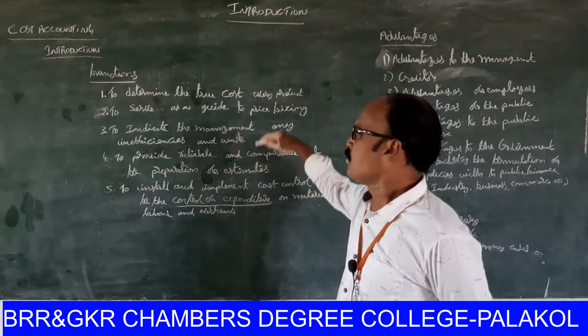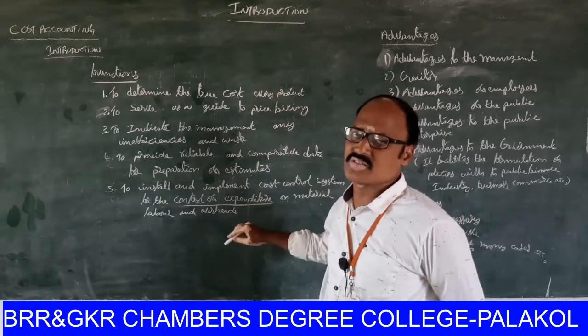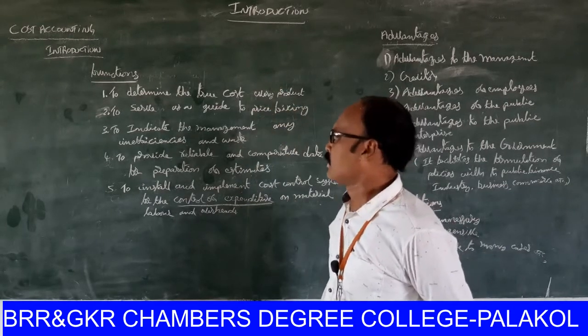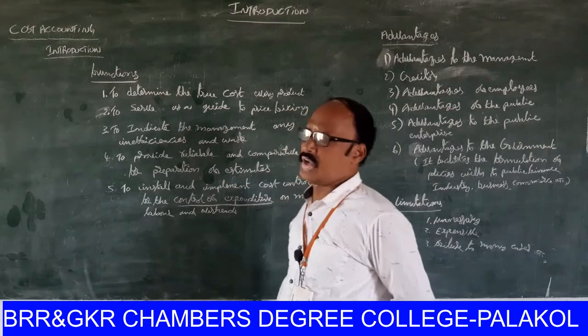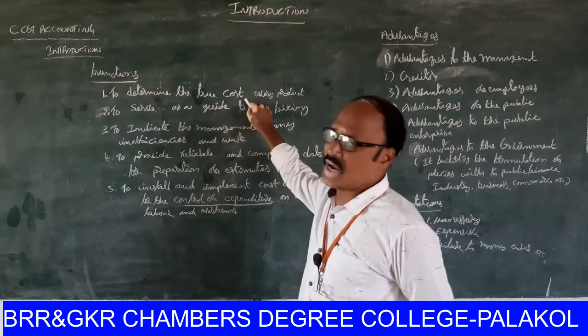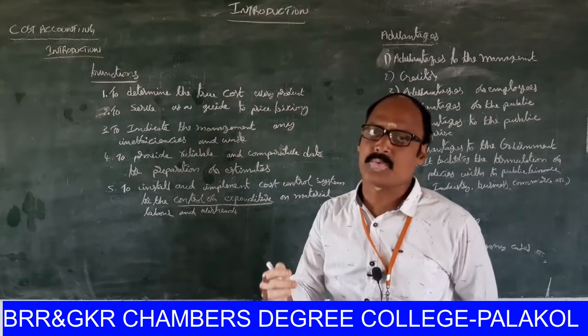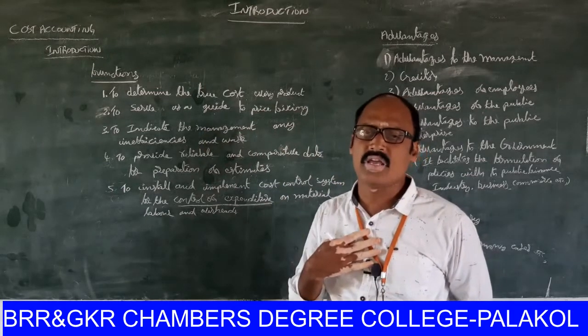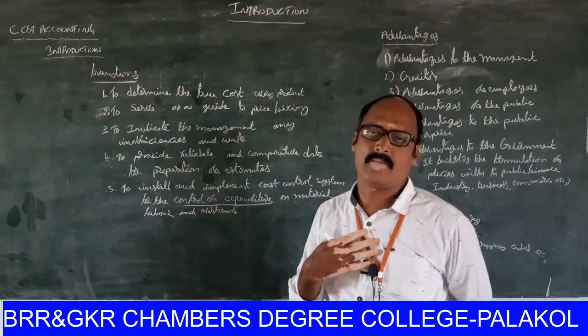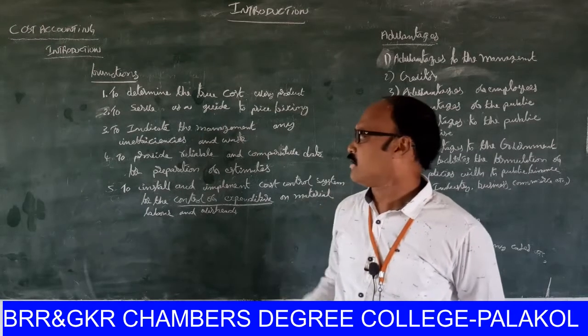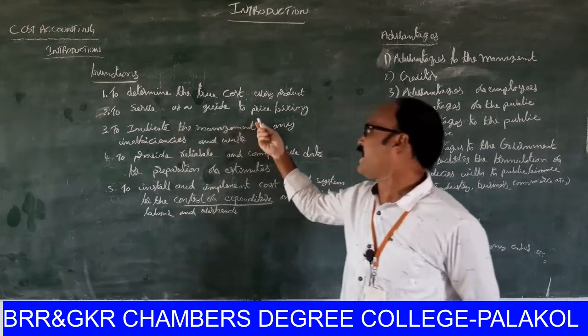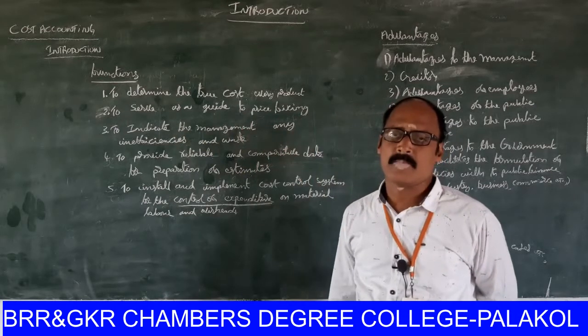So once again, what are the major functions of cost accounting? Right, functions of cost accounting: to determine the true cost of every product. For calculation of the true cost of every product, we want to introduce cost accountancy. Second one, to serve as a guide to price fixing.